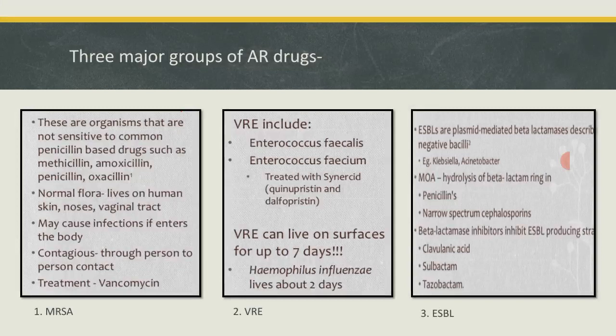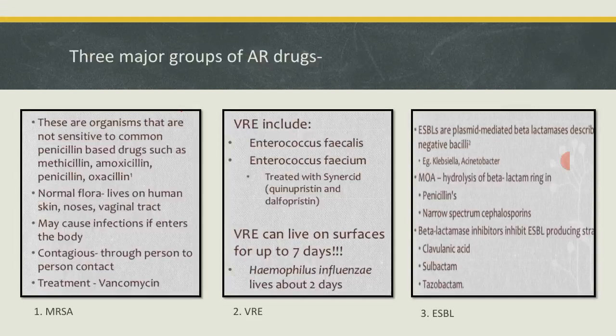All right, then we saw the third group, that is the ESBL. What is ESBL? It is the extended spectrum beta lactamase strains. What they will do is destroy the beta lactam ring, and as they remove the main functional unit of the antibiotic, the antibiotic will be of no use. If we remove the beta lactam ring from the beta lactam antibiotic, then it will be non-effective against the pathogen.